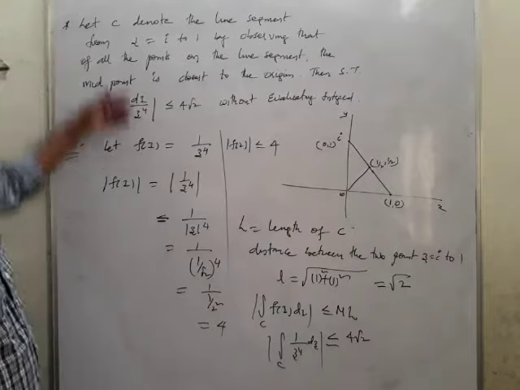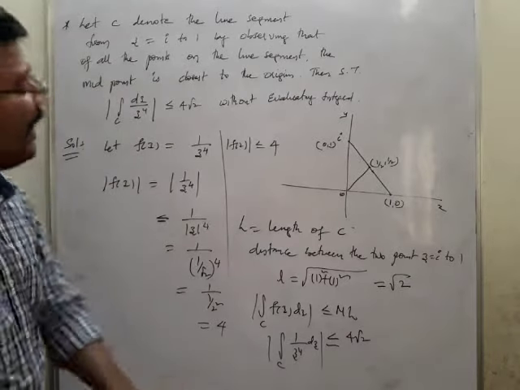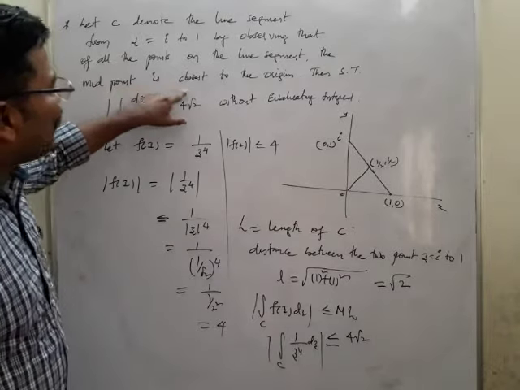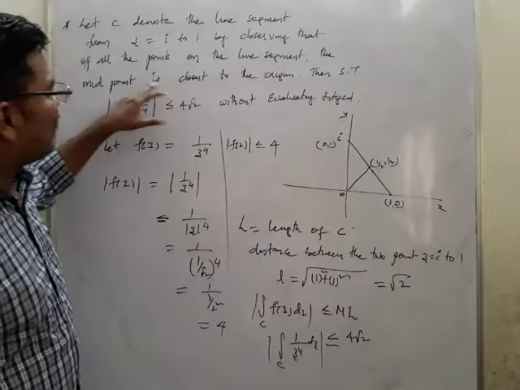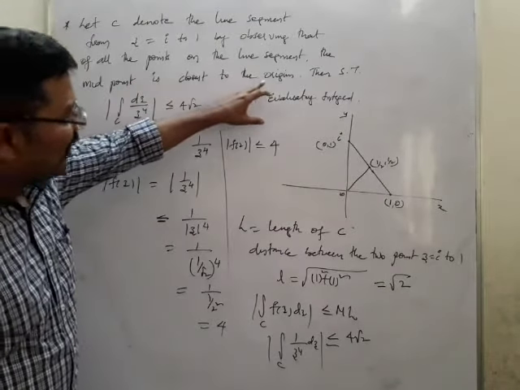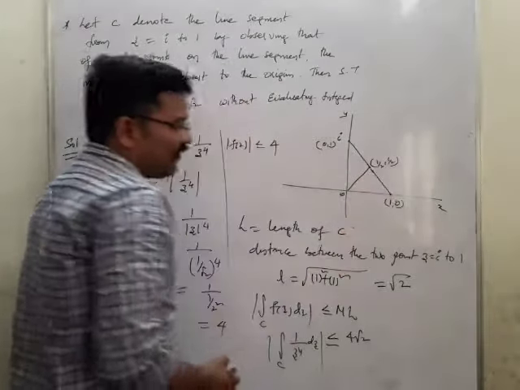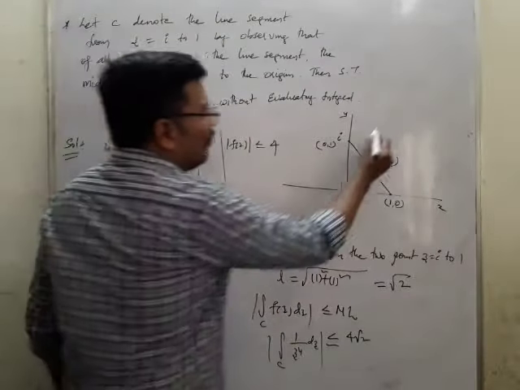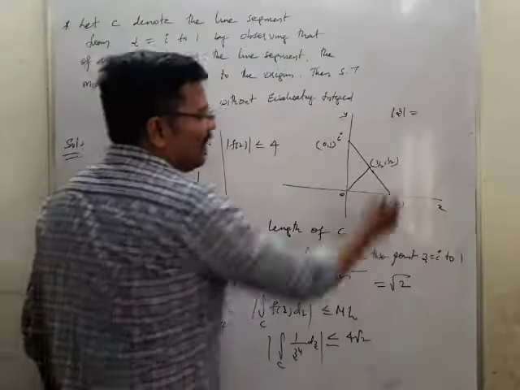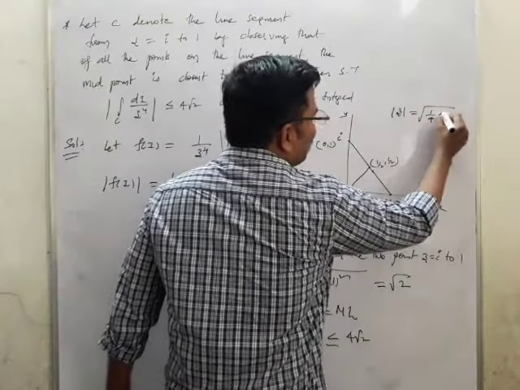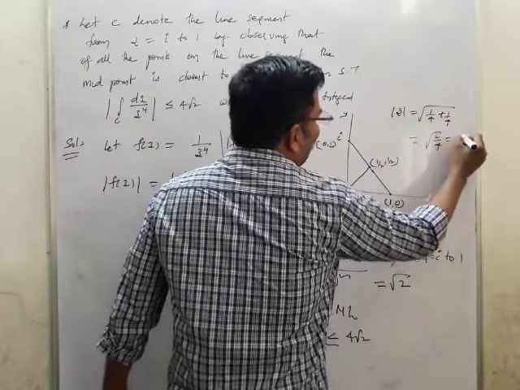The only thing is that he has not mentioned the value of z, but he has given the point where you have to take the z. The z is the point closest to the origin. The midpoint of the line segment is actually closest to the origin. That point you must take as z. From that point you have to find out mod z, which is 1 by 4 plus 1 by 4. You got 2 by 4, which is 1 by root 2.